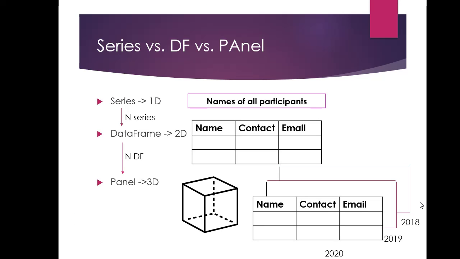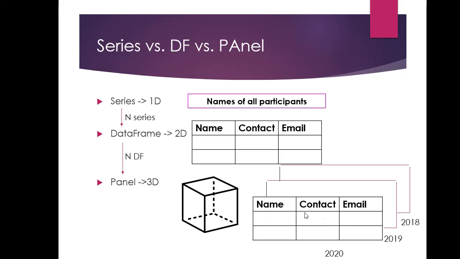Okay, so we have seen series. Now series is one dimensional. For example, I can say that it's an array of names of all participants. Data frame is two dimensional, for example a table like this consisting of rows and columns. A panel is three dimensional. So maybe these are the two dimensions, and this is the third dimension, say the time.